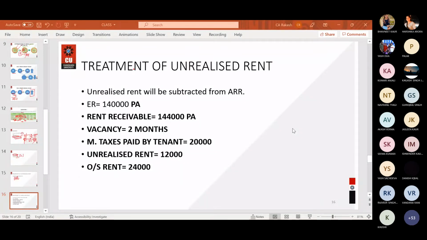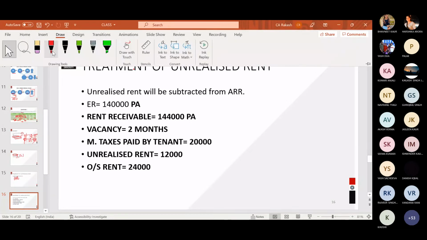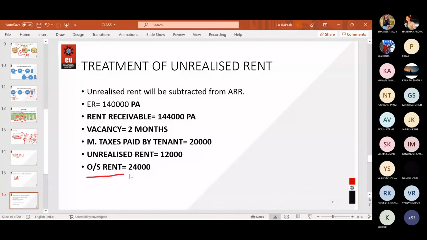Okay. So I hope you have completed noting this question down and let us solve this now. First of all, as I have told you, outstanding rent is not of any use. Completely ignore. It is not written in the question. Okay, completely ignore this.